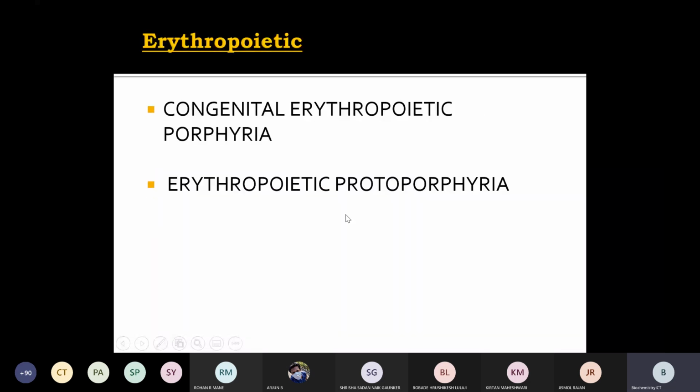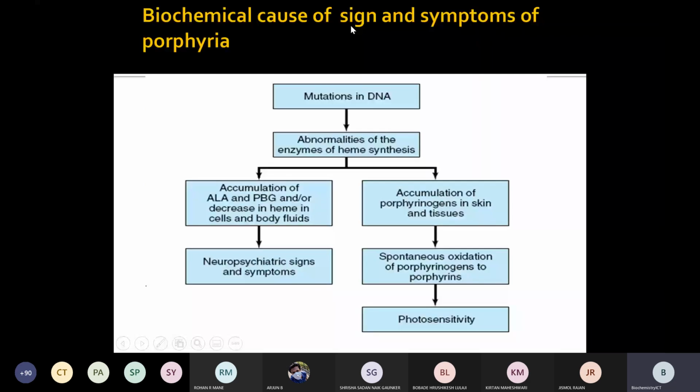What is the cause for that, and how can you bifurcate it with the help of signs and symptoms and explain it? When a mutation takes place in the DNA, which expresses proteins, that is the enzymes, which are proteins, there will be an enzyme defect in heme synthesis.